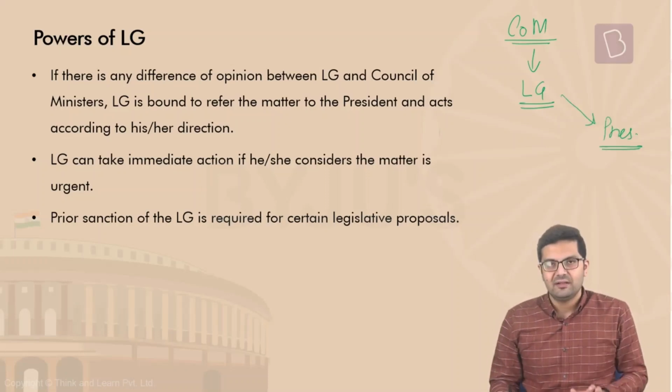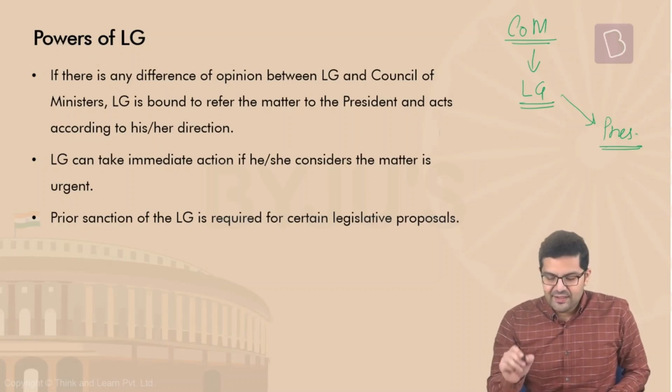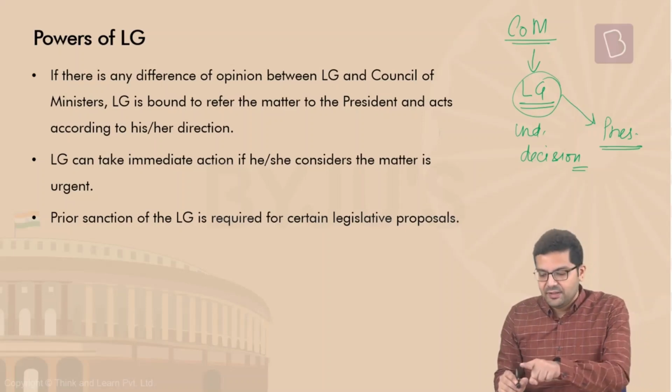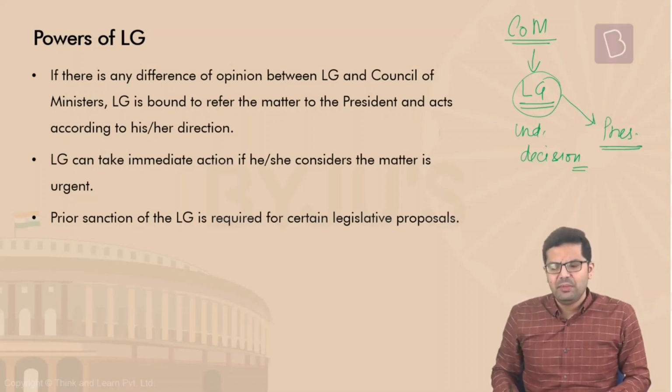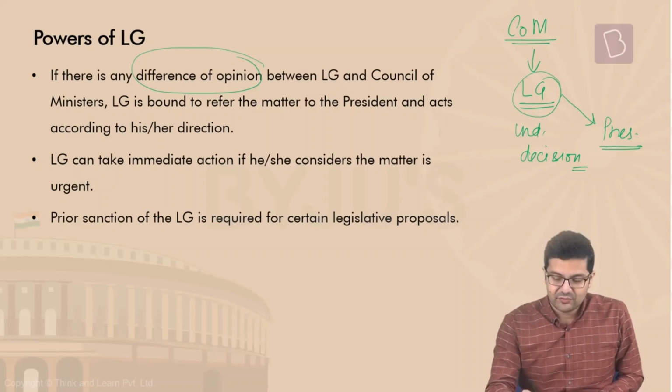Now the president is not that free that he'll immediately jump on and start looking at the matter. It may take some time, 10, 15, 20 days, 1 or 2 months. In the meantime, if the LG feels that the matter is very, very important, the LG can take an independent decision on that matter till the time the president decides on the matter. Now this is very weird because there is no limit. What shall be the nature of difference of opinion is best left for the LG to decide. That's a hell of a lot of discretionary power.